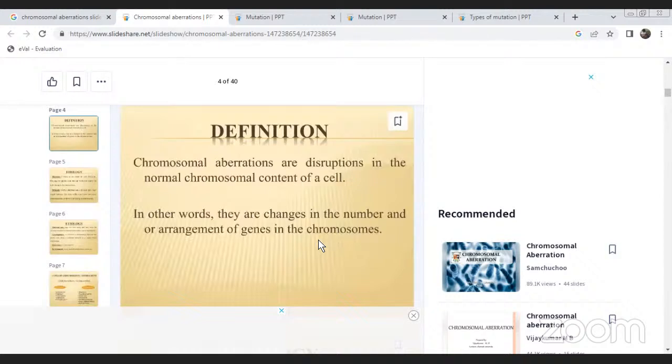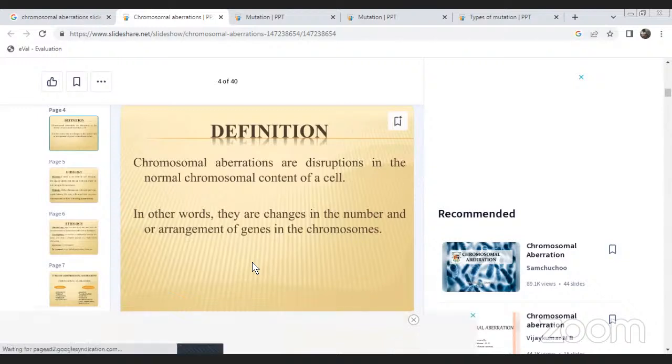Chromosomal aberrations are disruptions in the normal chromosomal content of a cell. In other words, they are changes in the number and/or arrangements of the genes in the chromosomes.